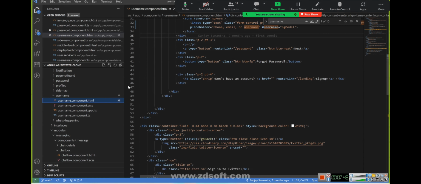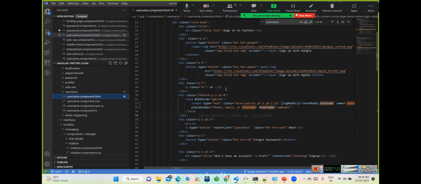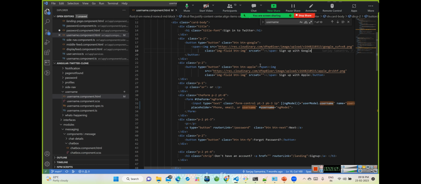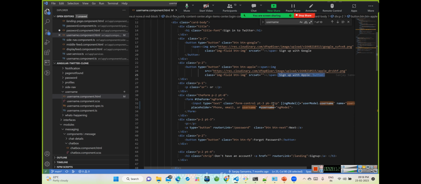So over here, as I have said, on click of sign in, the user component route will be activated and this page will be shown, correct? Let's see if this page is shown or not. See what's showing over here. Sign in with Google, Apple, these things are there, right? This is the HTML part of it. Try to understand.